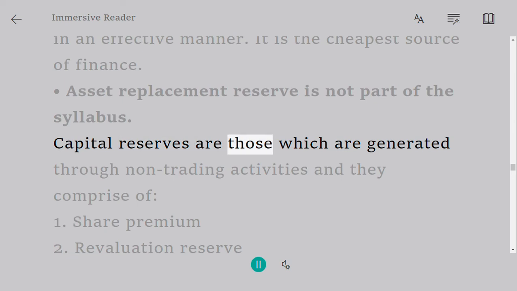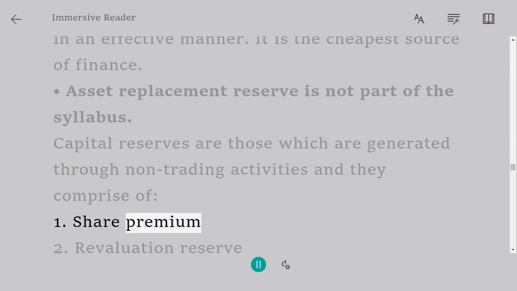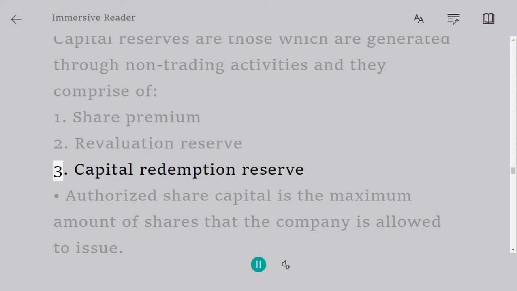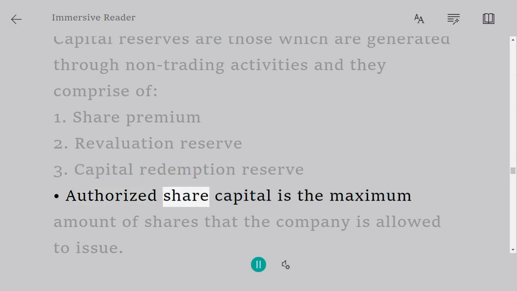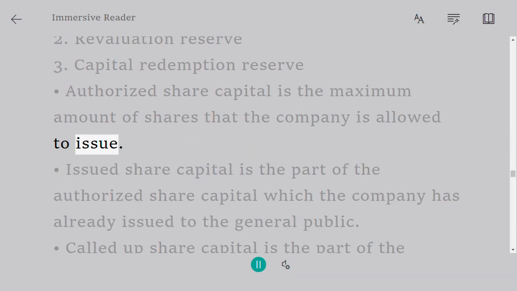Capital reserves are those which are generated through non-trading activities, and they comprise of 1. Share premium. 2. Revaluation reserve. 3. Capital redemption reserve. Authorized share capital is the maximum amount of shares that the company is allowed to issue.